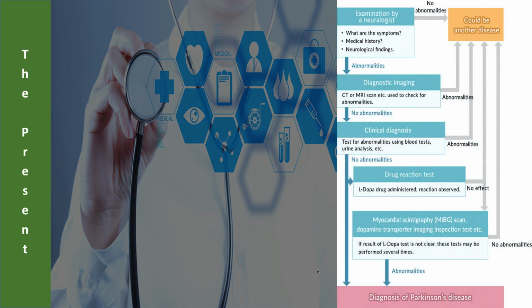To understand how to solve the problem, we will first need to understand the current process of detecting Parkinson's disease. Parkinson's disease tests rely mainly on the L-DOPA test and a scan known as the MIBG scan and the DTII, or dopamine transporter imaging inspection test. Both of these don't always give clearly interpretable results, due to which the patient has to go through these tests multiple times for a clear result to show up. And it is due to the inaccuracy of these tests that many times those with Parkinson's are misdiagnosed.